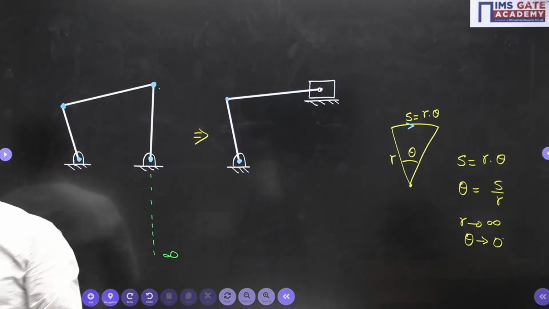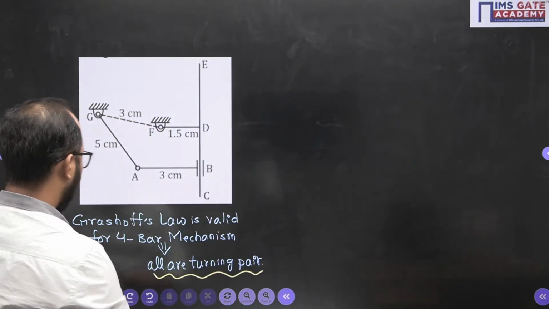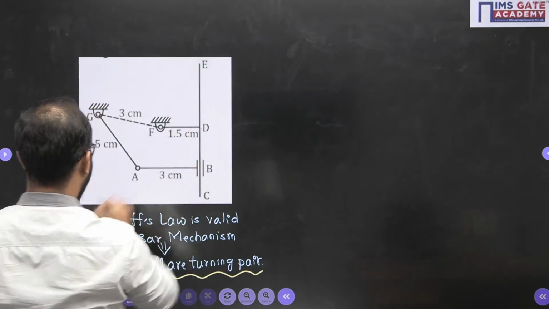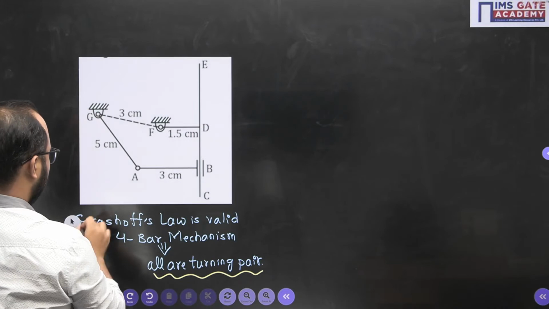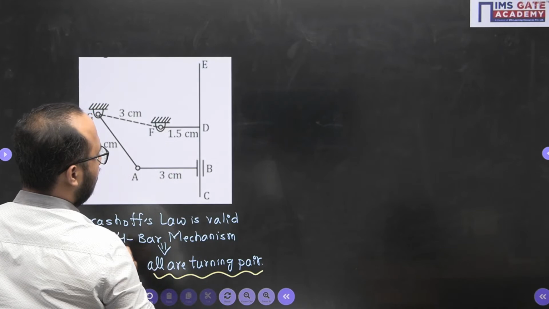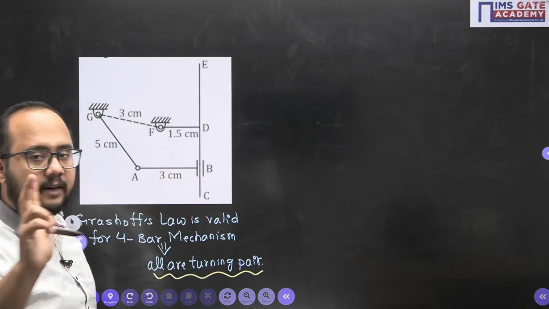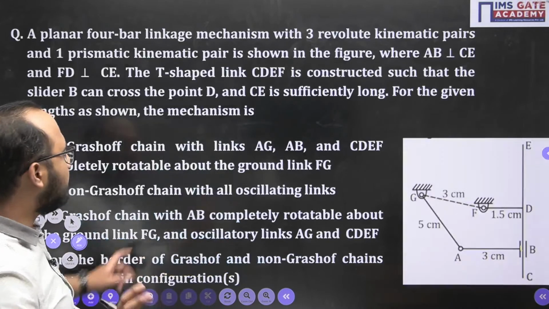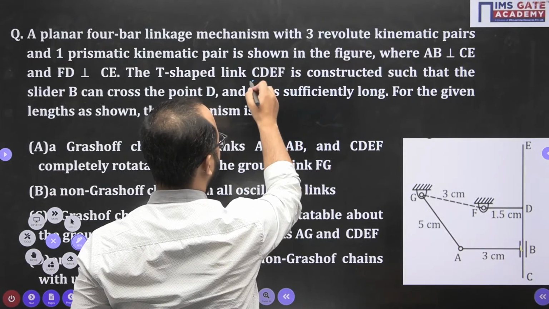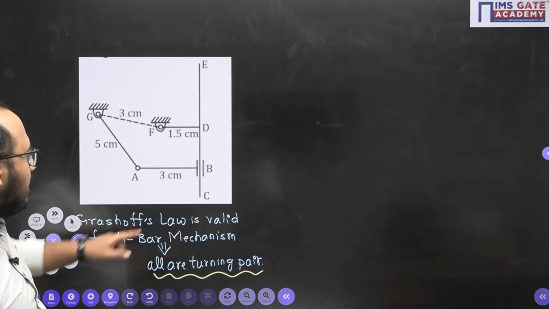Okay, everyone? See, now see the problem here. Right, so now what I will do, so this B is sliding on this link CDEF. This is a complete T link. It is already mentioned in the problem. CDE. Okay. It is a complete one link. They have already mentioned. Now it is sliding.